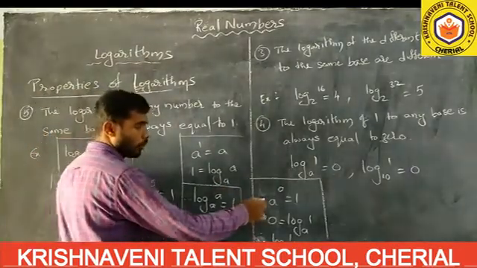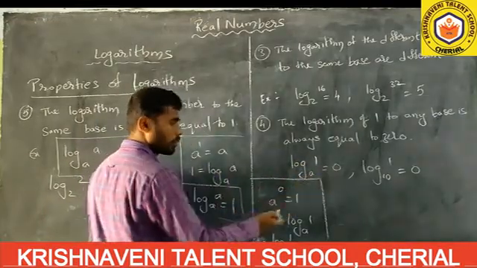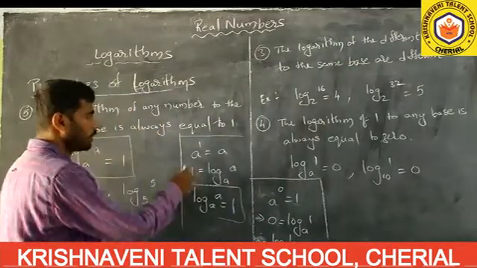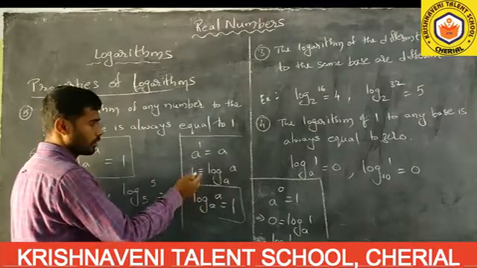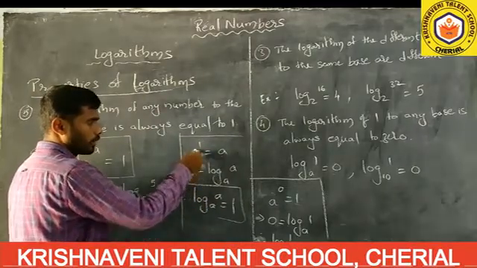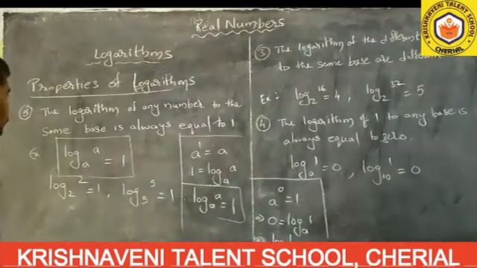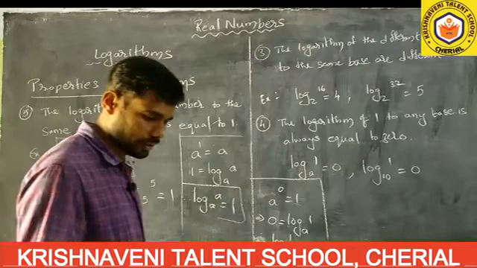Here I have shown how you prove log 1 to base a is equal to 0. a to the power of 0 equals 1. This is in exponential form. You convert it into logarithmic form. Then a to the power of 1 equals a, which you already know in exponential form. You convert it into logarithmic form, and you will get log a to the base a equal to 1. So now 5 properties are completed. And next, another special property.